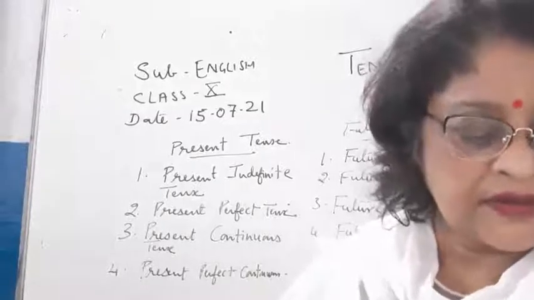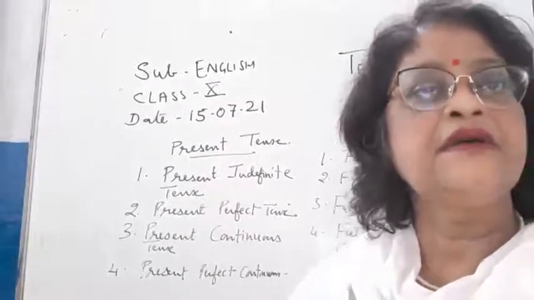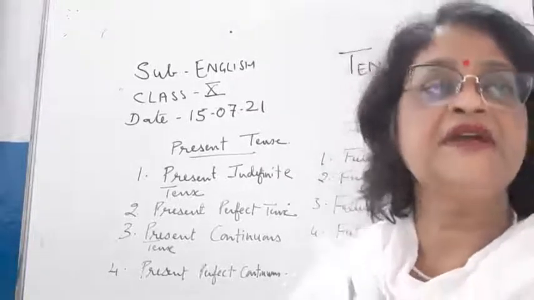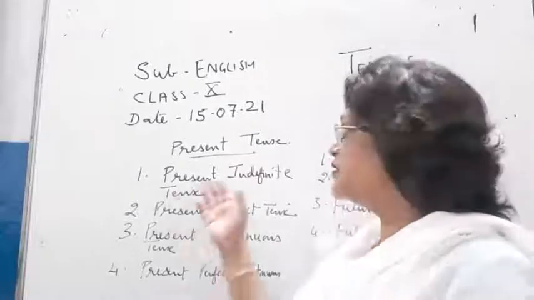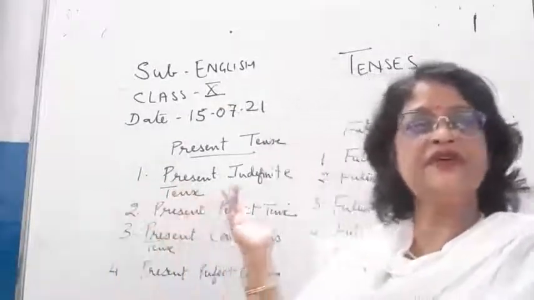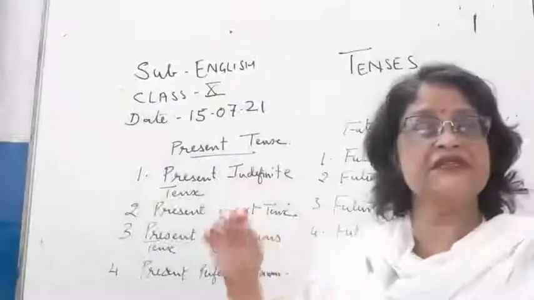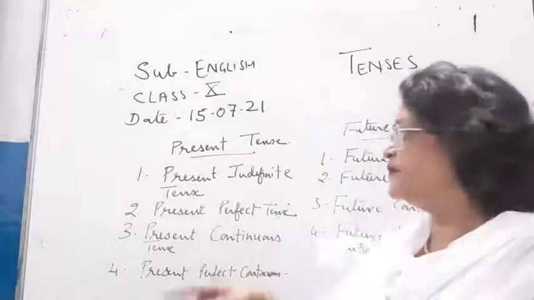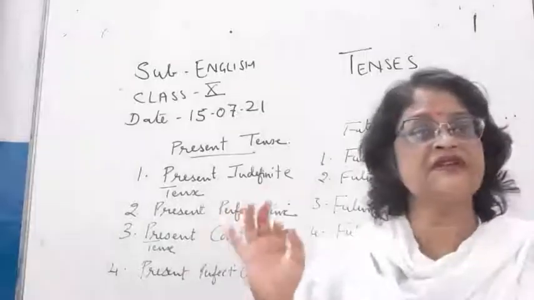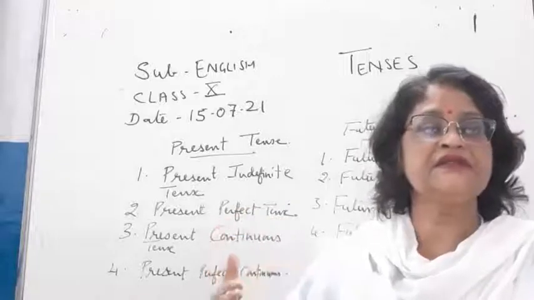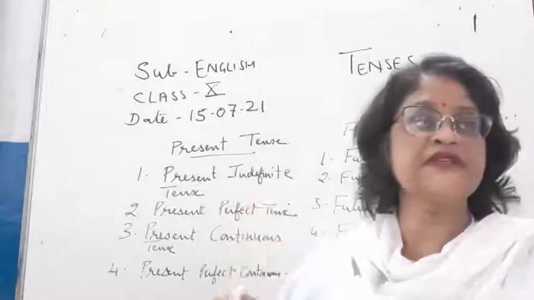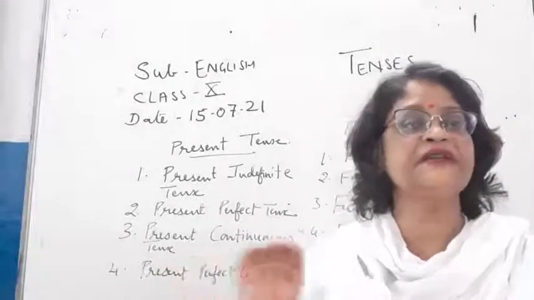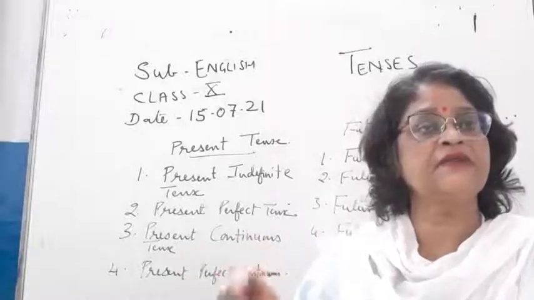All right. So children, according to the degree of completeness of an action and the time of an action, the tense is divided into 3. Now in present tense, I have already explained to you children, a work has taken place right now in the present time. We don't know whether it is completed or not. Present perfect means a work has been started in present time and it is completed or is going to be completed in the present time only. Present continuous, a work has been started and it is still continuing at the time of speaking in the present time only.